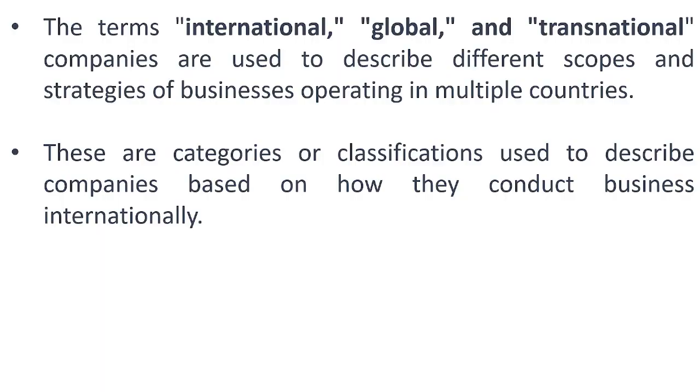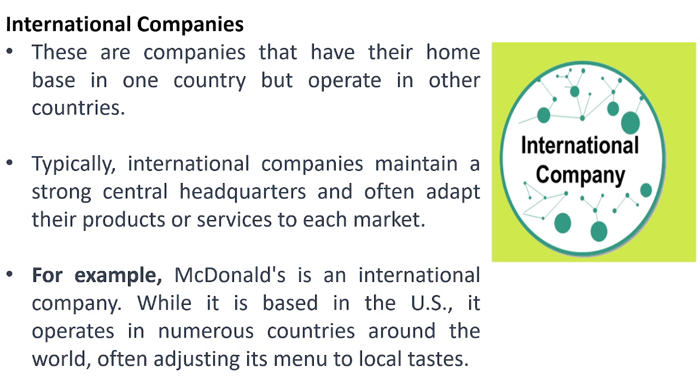The terms international, global, and transnational companies are used to describe different scopes and strategies of businesses operating in multiple countries. These are categories or classifications used to describe companies based on how they conduct business internationally. In this lecture, we will understand how these three types of companies actually conduct their business internationally. So let's start with international companies.